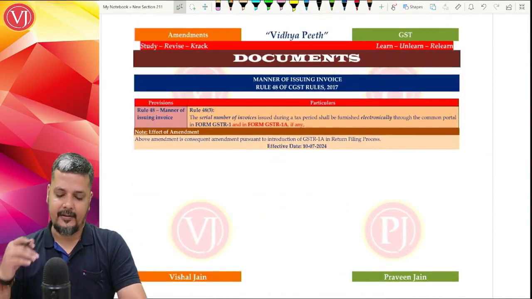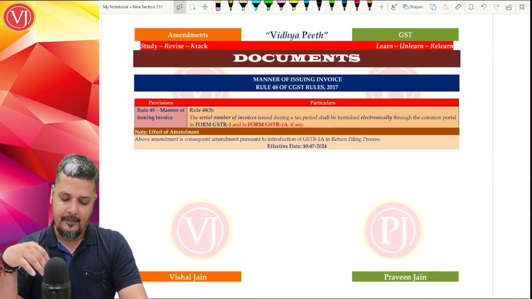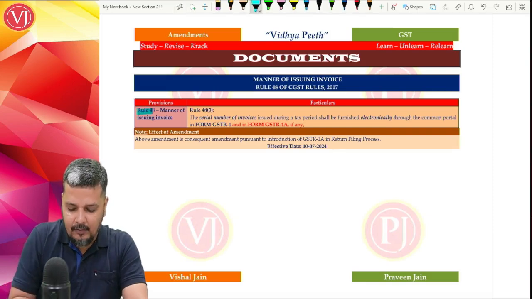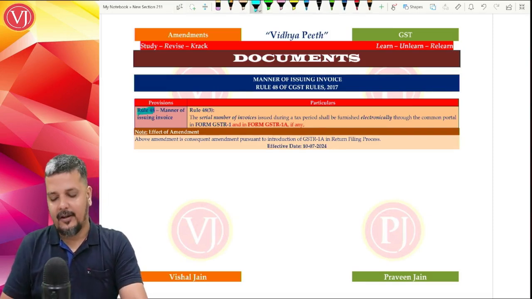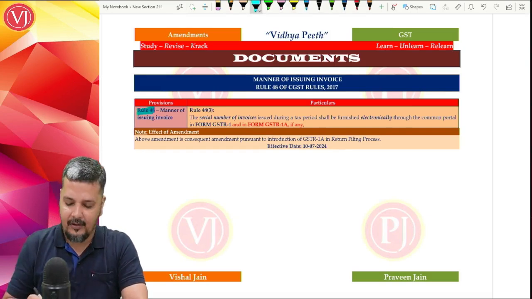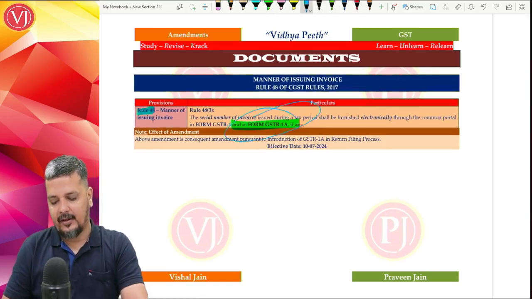As I said, even in your document chapter, there's no amendment per se, because this amendment which you're seeing in your rule 48, where they talk about the serial number of the invoices to be electronically furnished in GSTR 1, again, I'm not going into technicality, they have just added or as amended in form GSTR 1A.